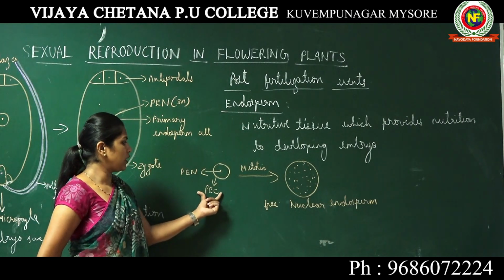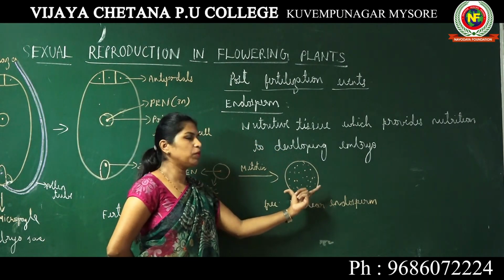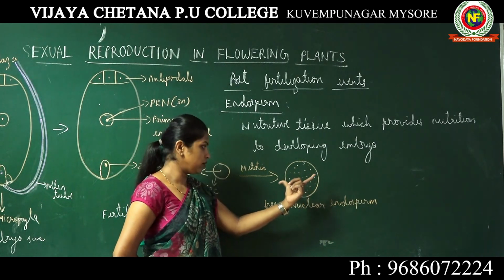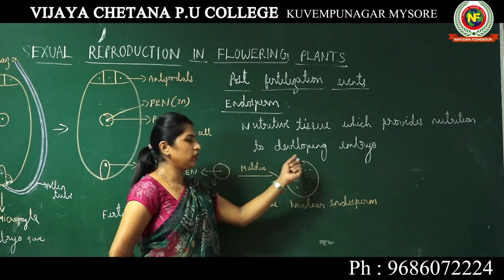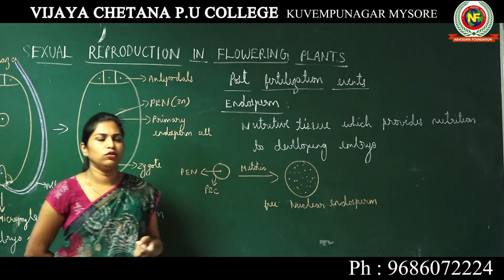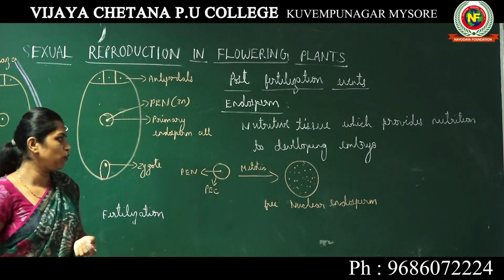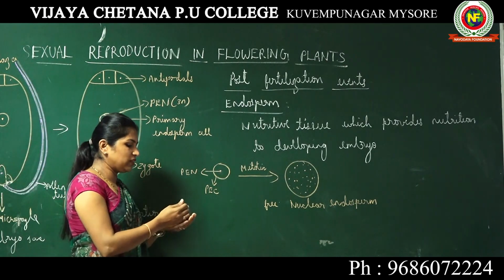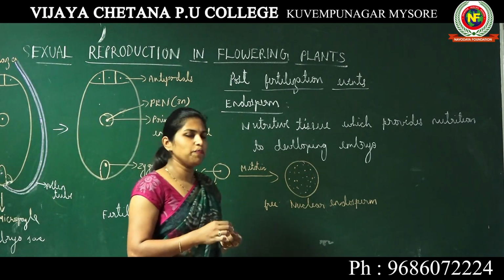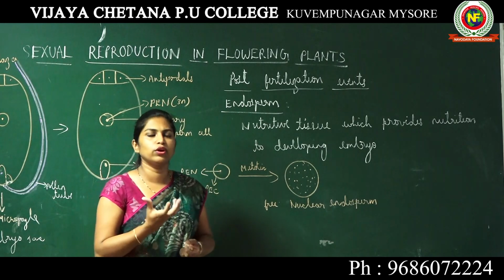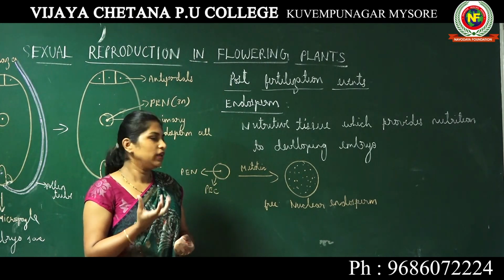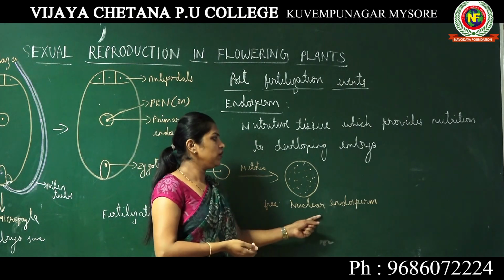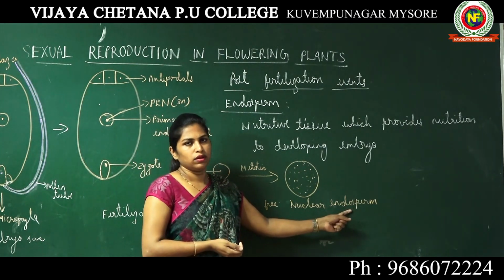The primary endosperm cell has formed the endosperm tissue, where there is free nucleus inside the endosperm. That condition is known as free nuclear endosperm. Example for this is the tender coconut water that we drink.